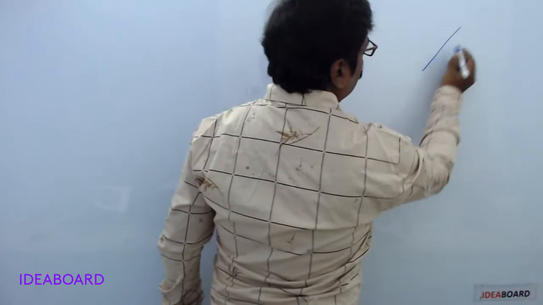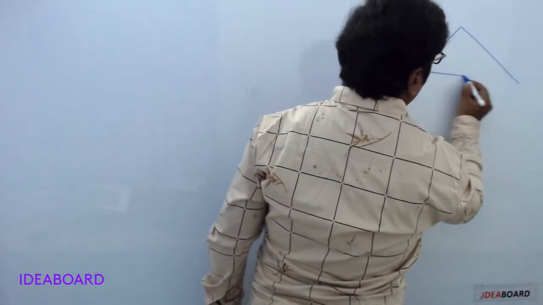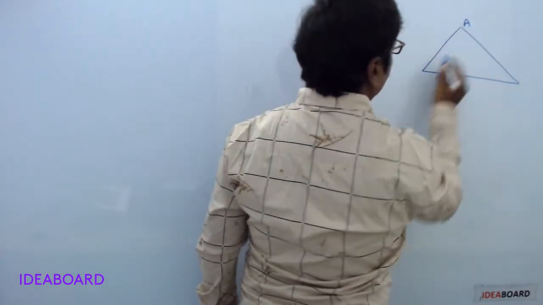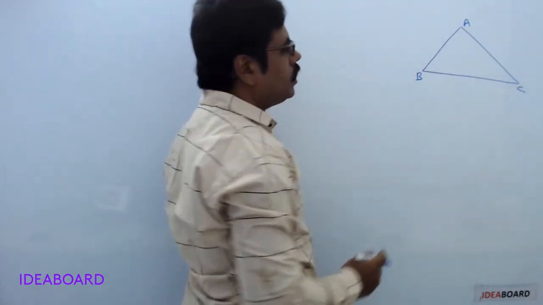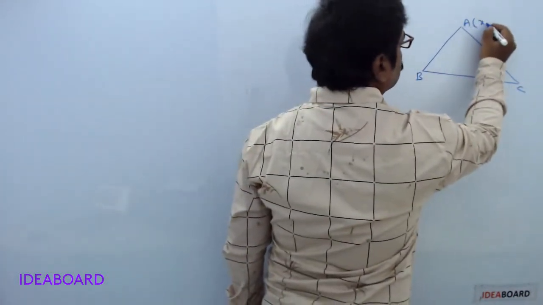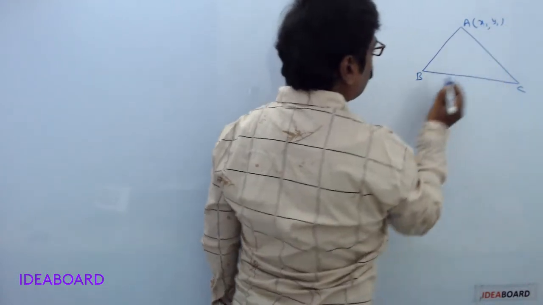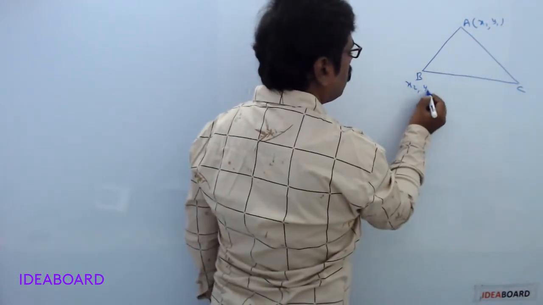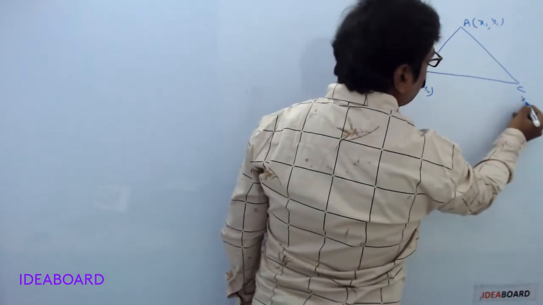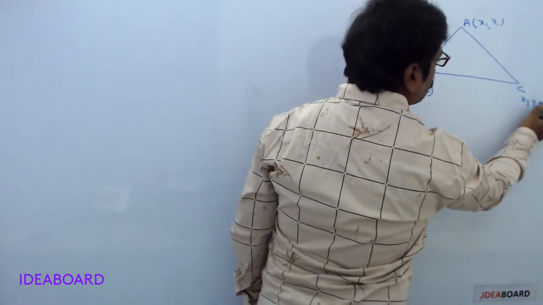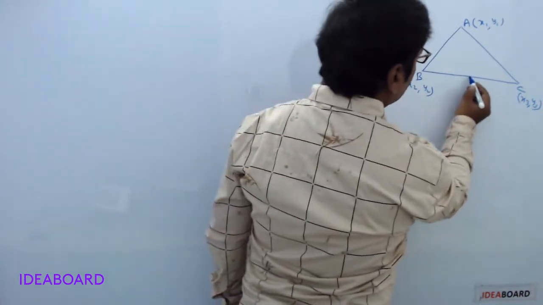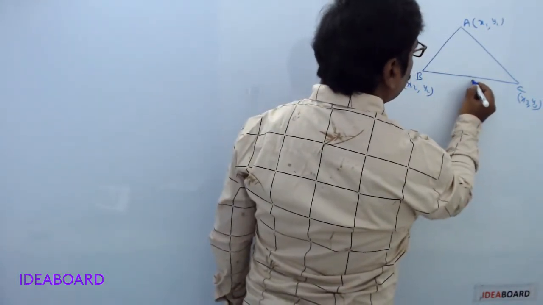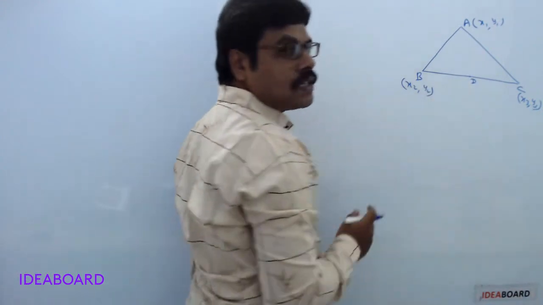Now take a triangle. A, B, C are the vertices of a triangle. Here coordinates of A are x1, y1, coordinates of B are x2, y2, coordinates of C are x3, y3. Suppose D is the midpoint of the side BC.